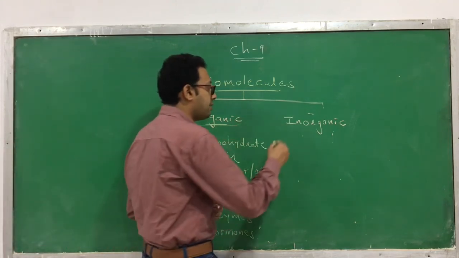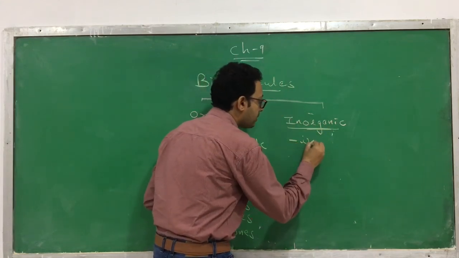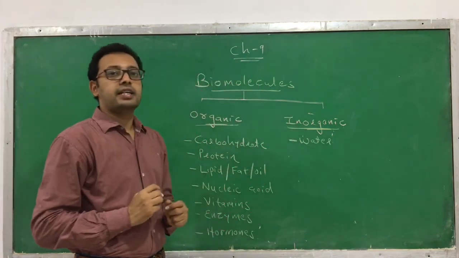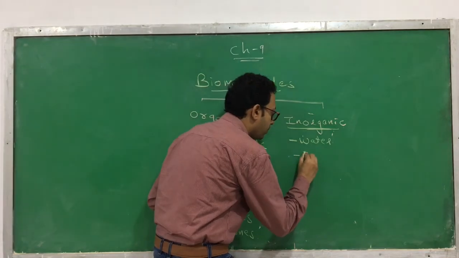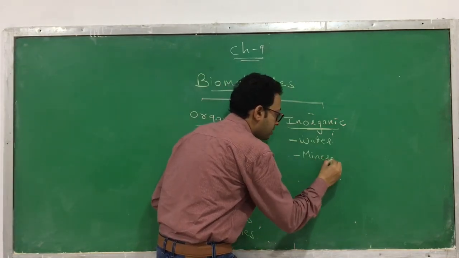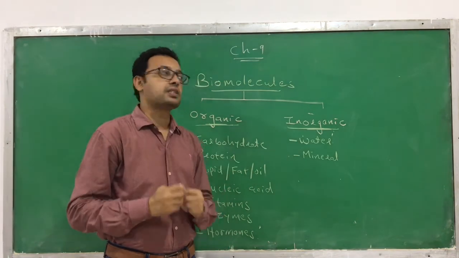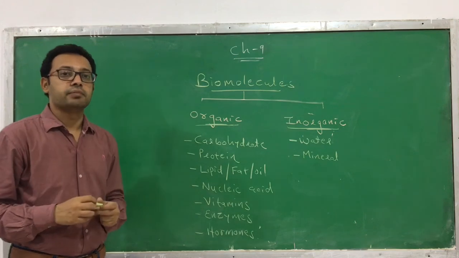As for inorganic compounds found in a living organism, the major one is water. Water is the most abundant inorganic component in a living organism. Apart from water, it also contains minerals or mineral elements and mineral salts. They are the inorganic components you can find in a living organism.